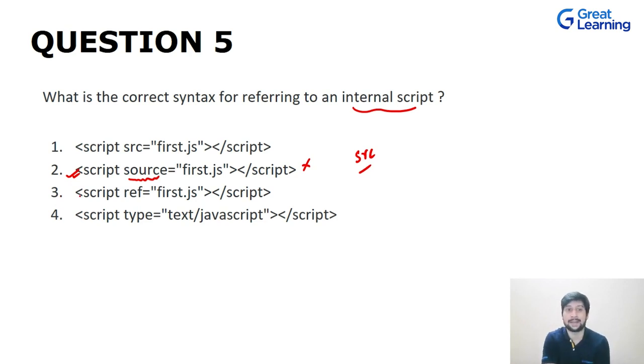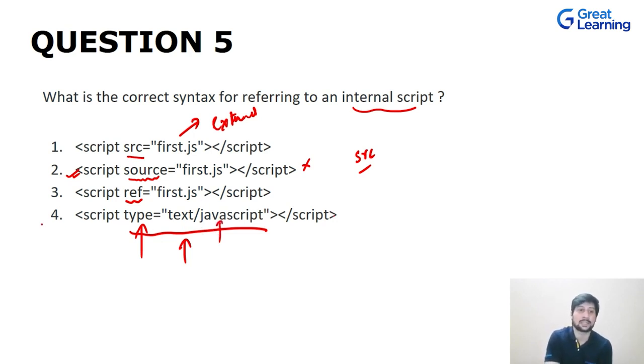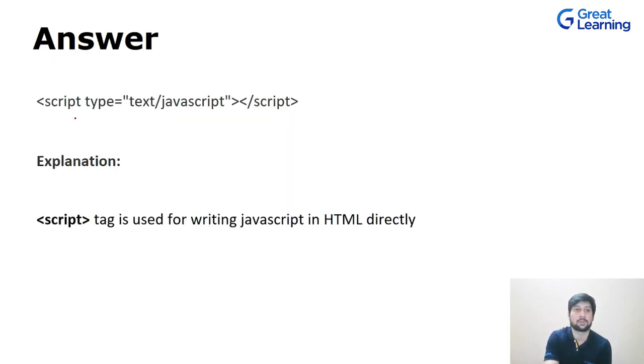Now here we are referring to something, but it is written as ref, right? Over here there is a source written, which means we are referring to some external JavaScript file. If you talk about this attribute type over here, it is nothing but the type of the JavaScript file, so the text is in the form of JavaScript. So this is the correct option. Option number 4 is your correct answer. You can directly use the script tag in your HTML file, and this is what is known as internal JavaScript.